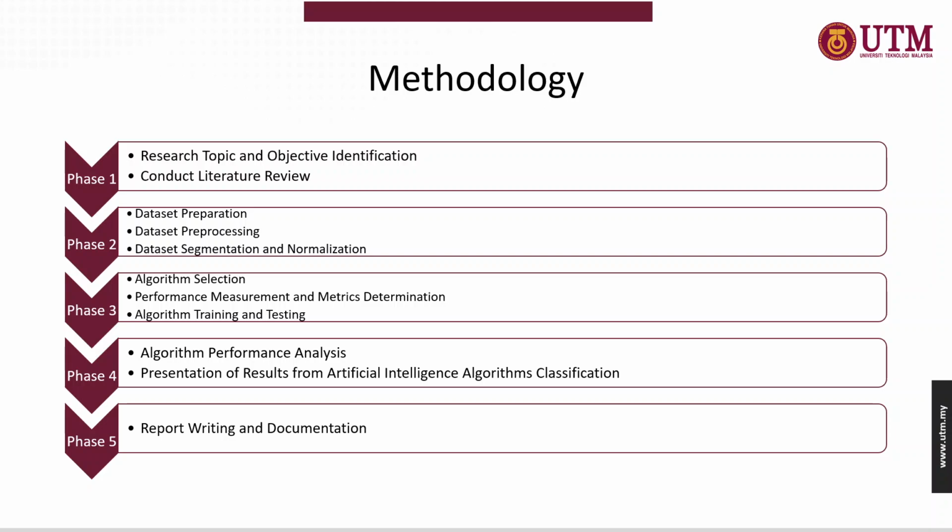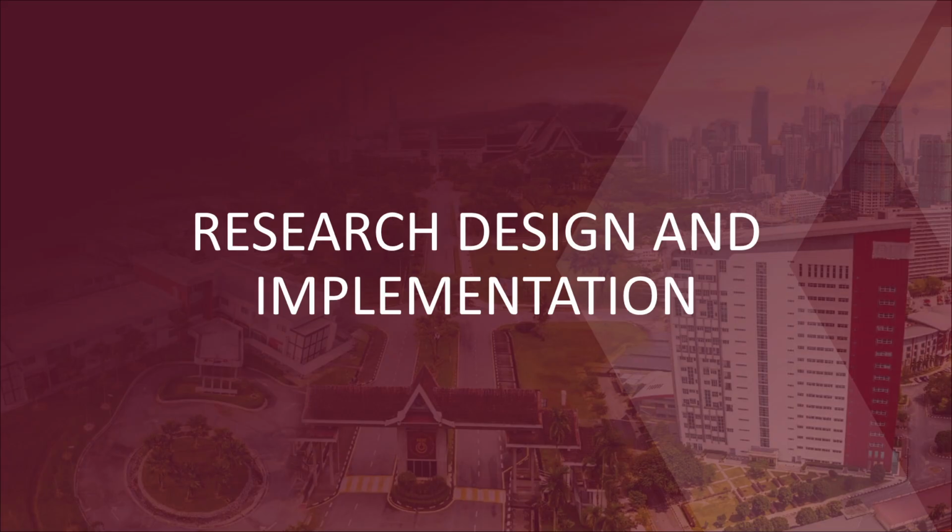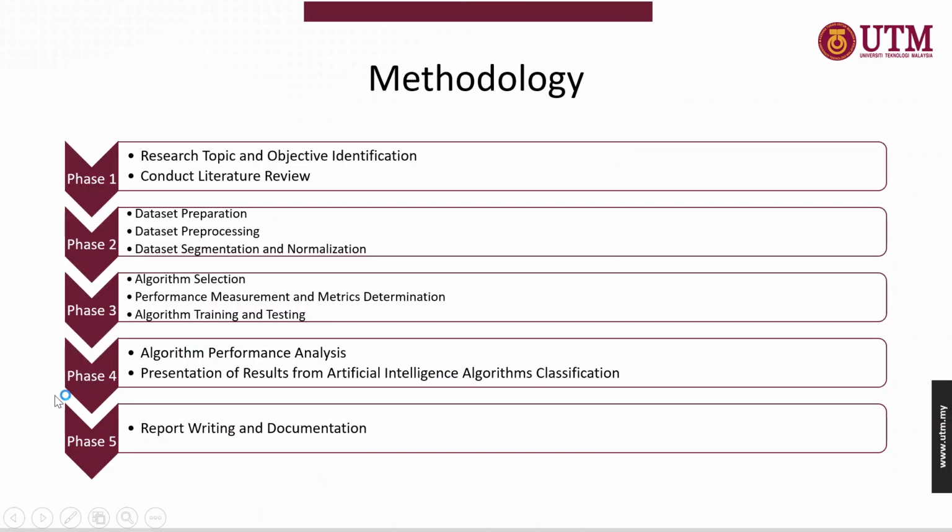Next, I will put the dataset through thorough pre-processing, as well as segment all the datasets and normalize them. In phase 3, I am going to do the algorithm selection, determine the performance measurement and metrics, and train and test the algorithm.